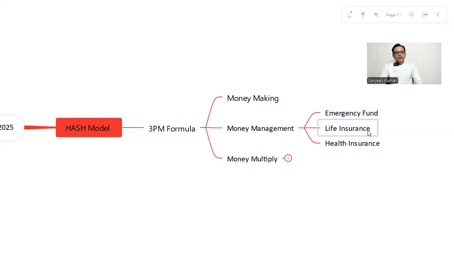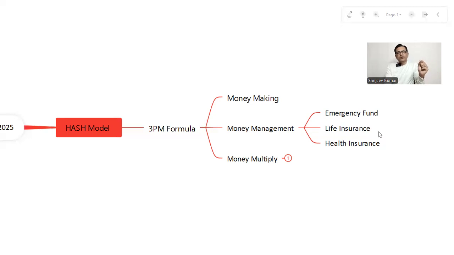So for life insurance, we should buy only term insurance. We should not buy ULIP plans, endowment plans, money back plans, or guaranteed plans. These are not the perfect products for life insurance. And we usually buy life insurance for our small kids as well.